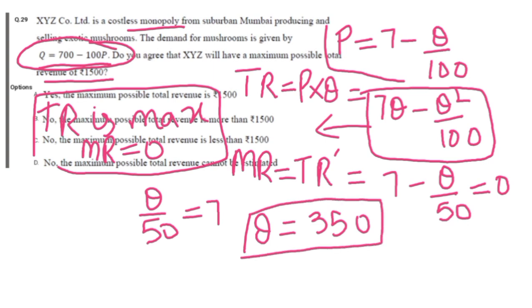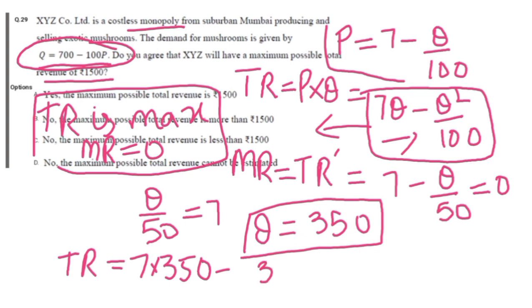Now putting Q = 350 into the total revenue function, our total revenue would be equal to 7 into 350 minus 350 squared, that is 350 into 350, divided by 100.